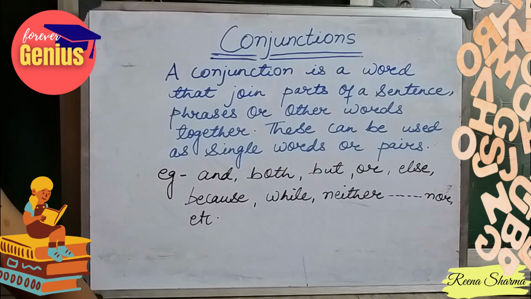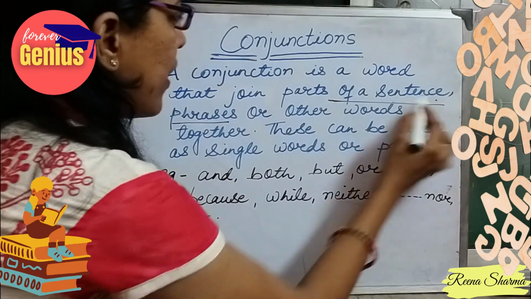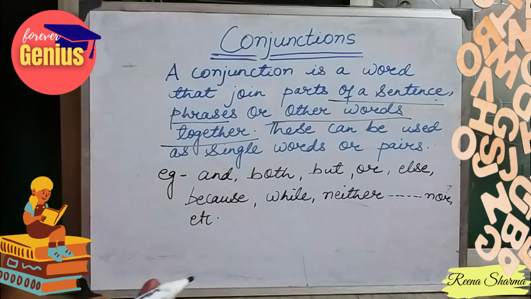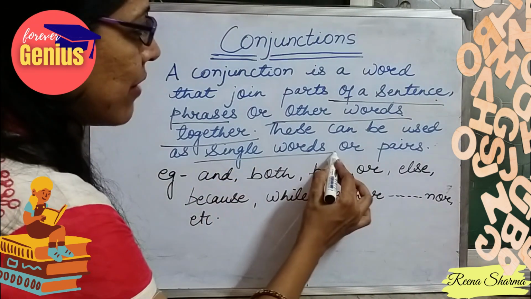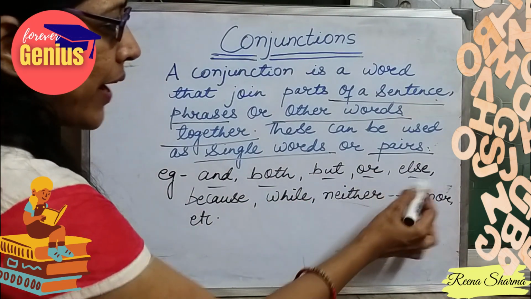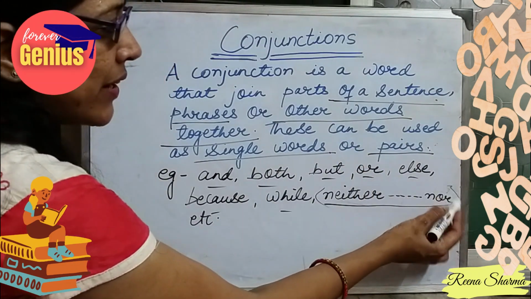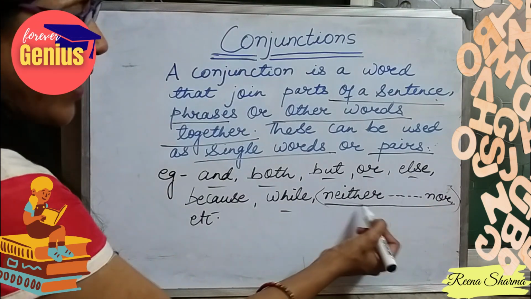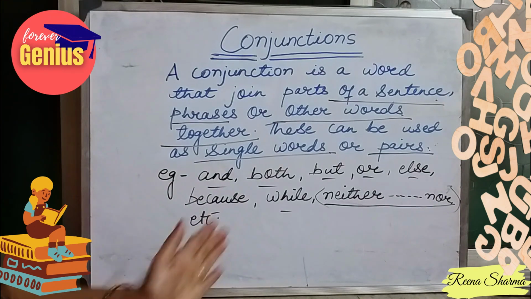So what is a conjunction? A conjunction is a word that joins parts of a sentence, phrases or other words together. So it is not that they have to be two different sentences. Two different phrases can also join together and make a sentence. These types of words are known as conjunctions. They can be used as a single word or a pair. Some examples of conjunctions are and, both, but, or, else, because, why. Neither and nor are used in pair. You cannot use neither in one sentence and nor in another. These two will come together in the same sentence where we are using them, etc. So these are some of the examples.